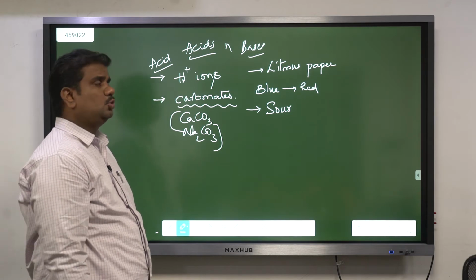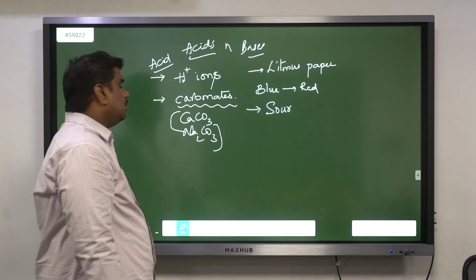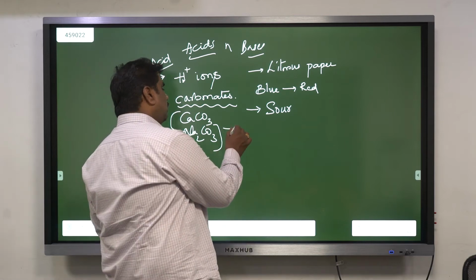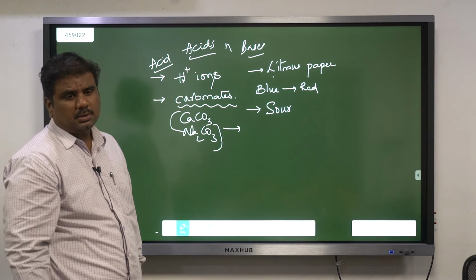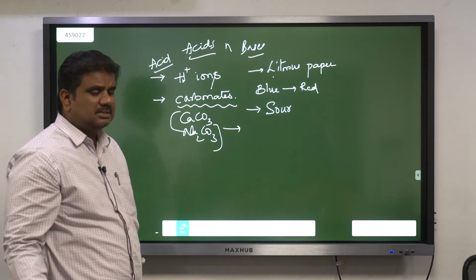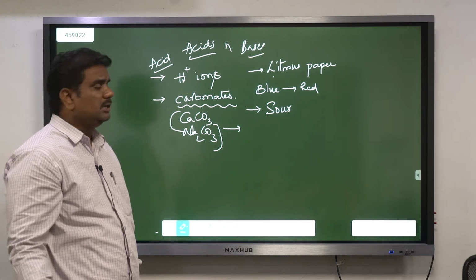Acids are sour to taste. At the same time, you have one more thing. Here, this is an indicator. Litmus paper is an indicator, to identify whether a given chemical is an acid or base. To identify that, we are using litmus paper.